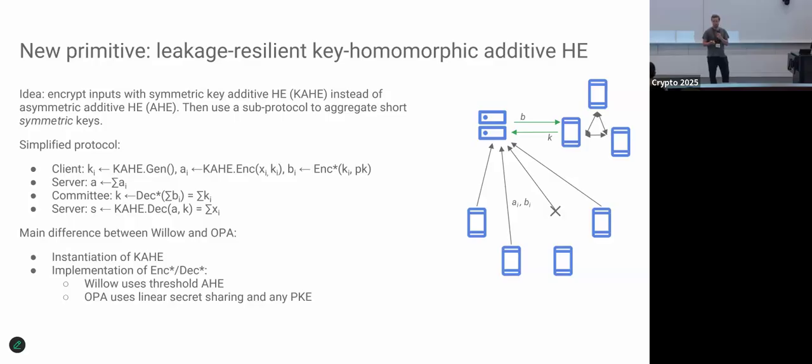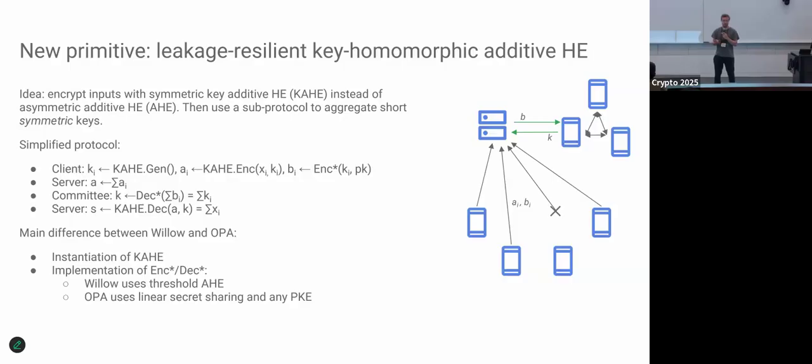So we use a key homomorphic, additive homomorphic encryption scheme and encrypt our long vectors using that. And then we use the committee only to decrypt the symmetric keys that are used to encrypt these long vectors. To be a bit more formal, the client samples a random key for the symmetric encryption scheme, encrypts the long vector using that key, and then encrypts the key using a separate encryption scheme.